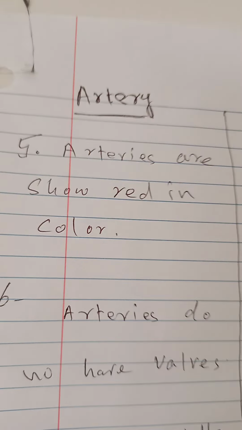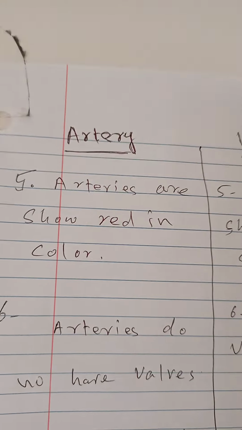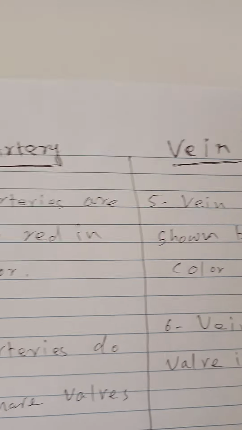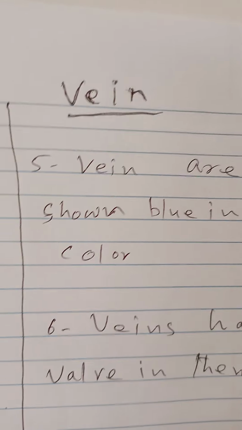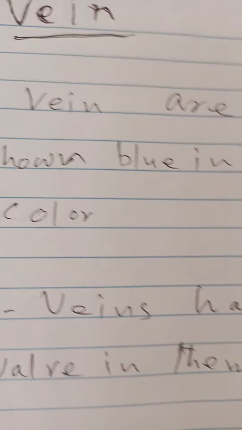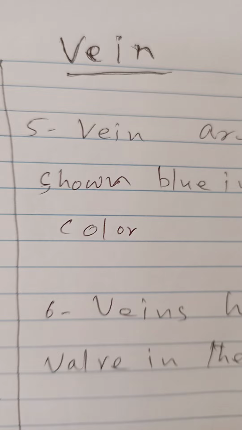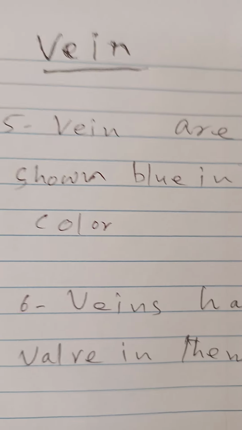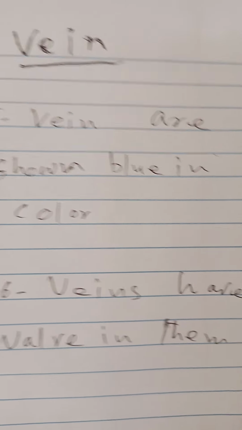The fifth difference is arteries are shown red in color, while veins are shown blue in color. This is only tradition, just to differentiate between artery and vein.